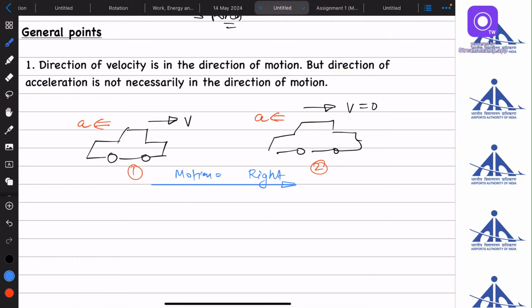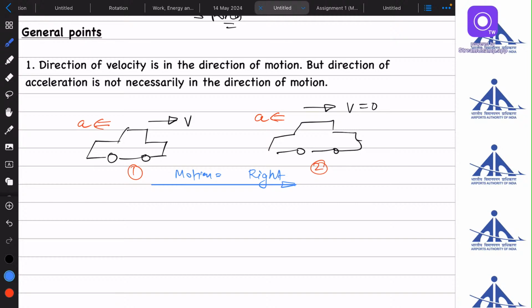It can be the case, like if we are accelerating the car, if we are pressing the gas pedal, then the velocity direction and the direction of acceleration will be the same, and the motion will also be in that direction. But in this particular case, the velocity is opposite to the acceleration.